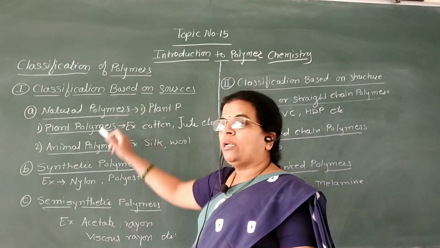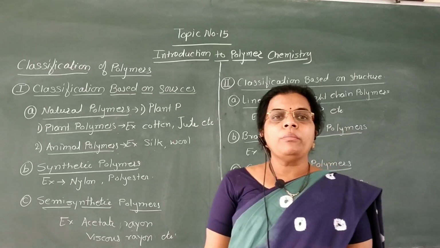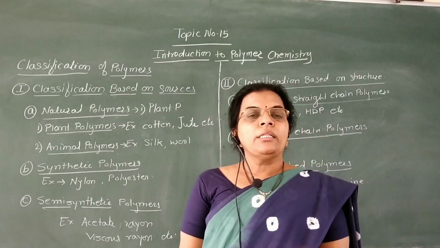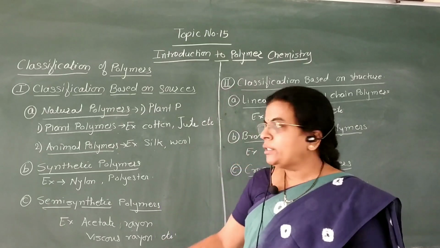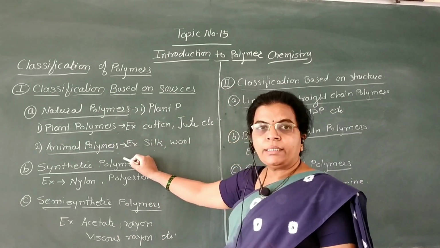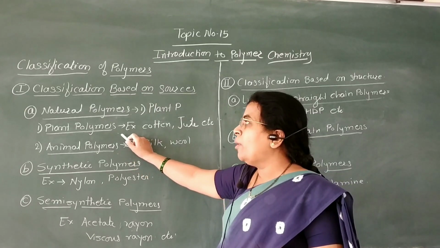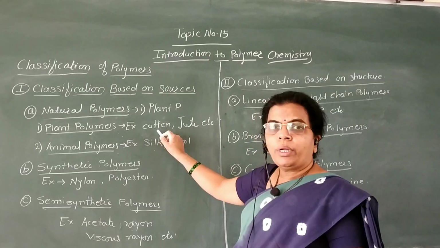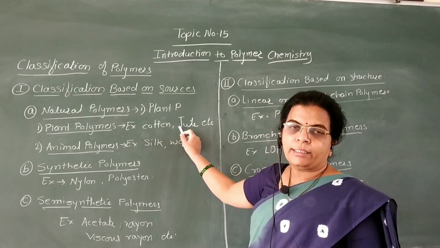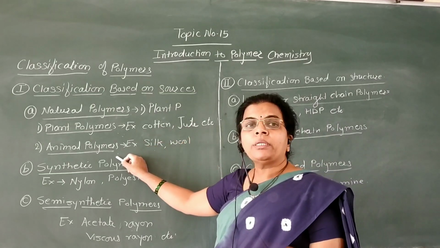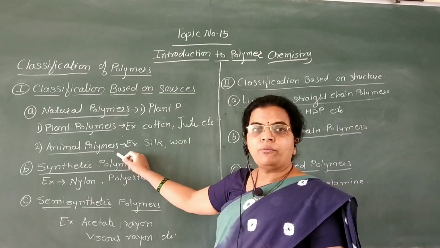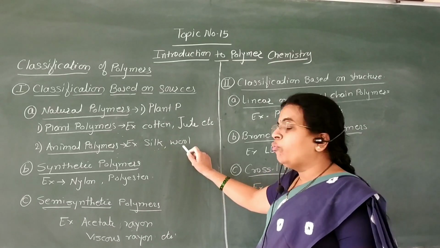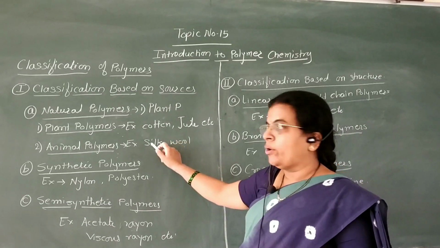Now here first, natural polymers. These are the polymers which are obtained naturally from plants or animals. Therefore these are of two types. First is plant polymer and second is animal polymer. Now plant polymers are those which are obtained from plants. For example, cotton, jute, cellulose, etc. Then animal polymers are those which are obtained from animals. For example, silk, which is obtained from silkworm. Then wool, naturally occurring animal polymers.